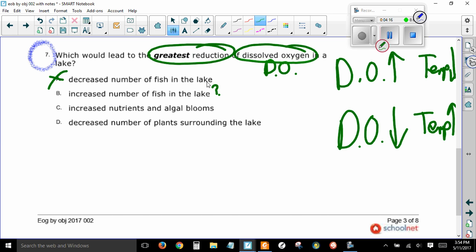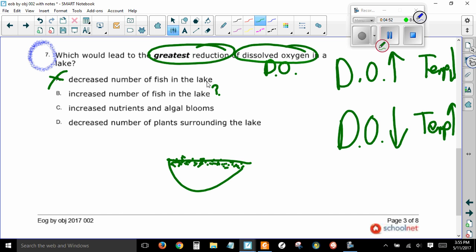Increased nutrients and algal blooms. All right, now, more nutrients means that your lake goes from having a right amount of algae at the top to having a crazy number of algae at the top. So much algae, it may cover the top and make it harder to see anything in the pond or the lake. So you say, oh, what's the big deal there? It's just algae, it just floats on the water.